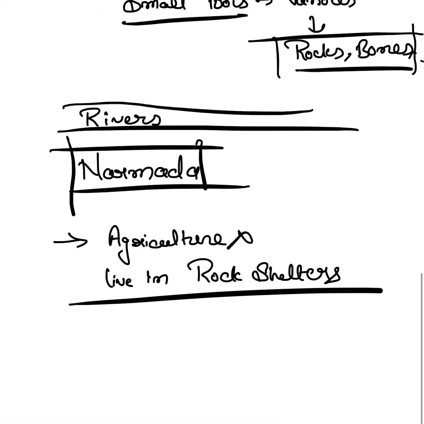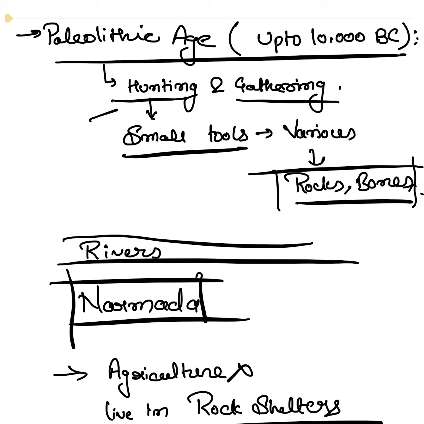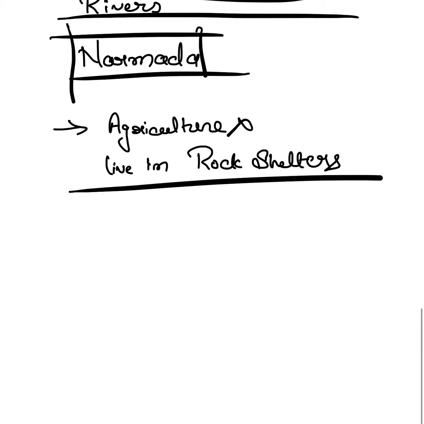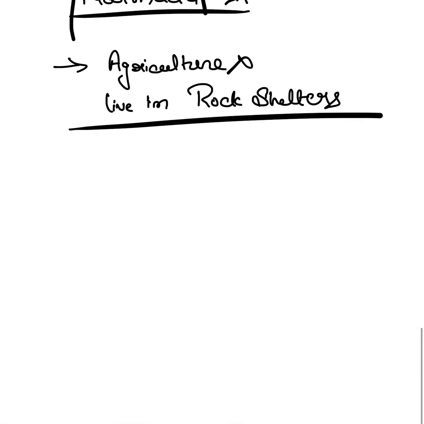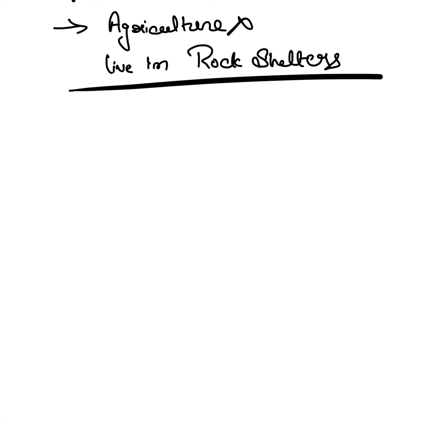So, what are the key highlights of Paleolithic? They are hunters and gatherers, small tools are used, they are settled across the river, that is Narmada in our case, and agriculture is not known to them, and they used to live in rock shelters. So now let's discuss the most important thing of this particular period, which MPPSC is most interested in, and that is the sites. So the sites of Paleolithic period, the first one is Bhimbetka.